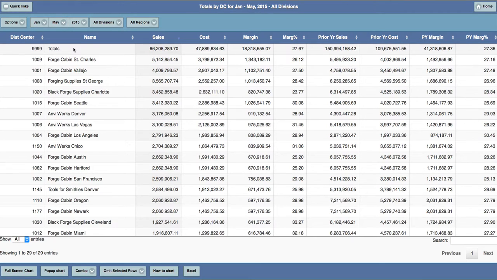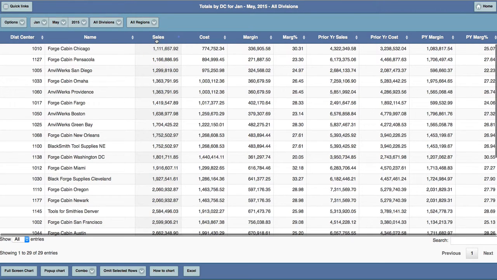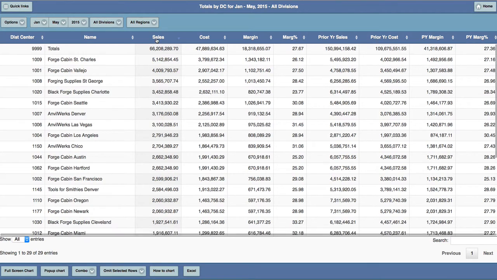The Grid area is composed of the header bar, which allows for sorting on any column, ascending or descending. And the Detail area shows your data rows.